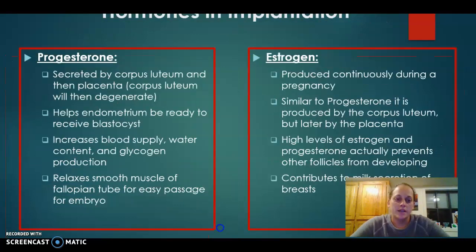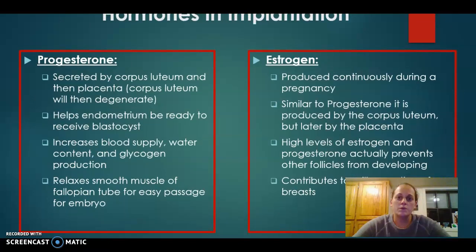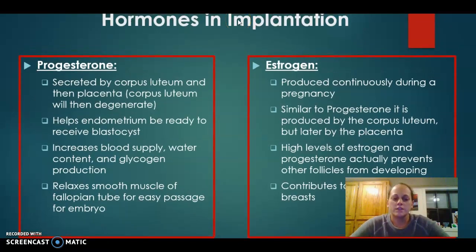And so the next slide that I want to go over are more hormones. And these hormones are going to be considered steroid hormones. The first one is incredibly important. It's called progesterone. And this is secreted by the corpus luteum and also the placenta, similar to one of the hormones we talked about earlier, the HCG.